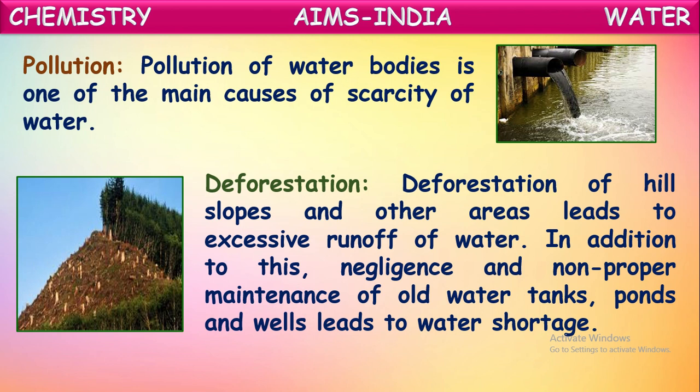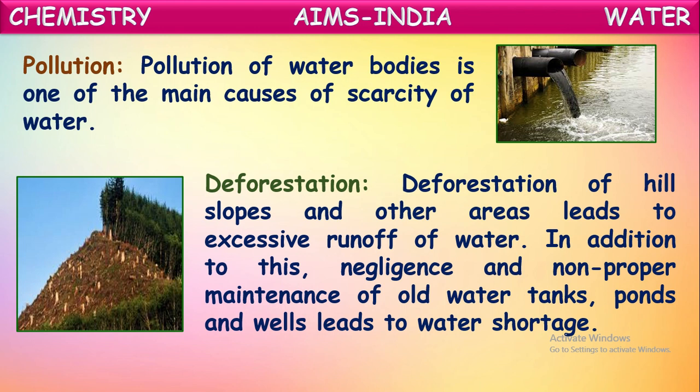If there are many trees, they can stop the flow of water and allow it to sink into the soil, and this water seeps inside the layers of the earth and recharges the groundwater. In that way, forests not only give fresh air to us, they also help us to recharge the groundwater. When it rains heavily, the rainwater, instead of flowing away because of these trees and plants, will be stopped and will sink into the soil, and hence it recharges the ground.